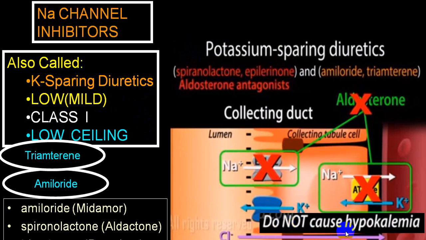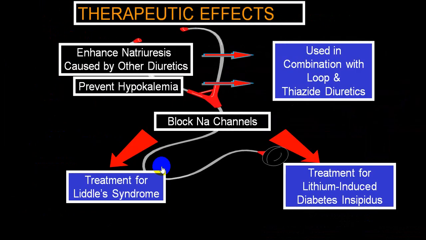They will not cause hypokalemia. They act at the sodium channel, and because of that the potassium is retained and sodium is being thrown out. So it enhances sodium excretion.